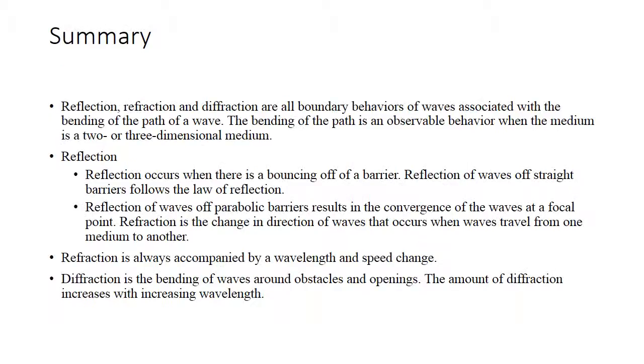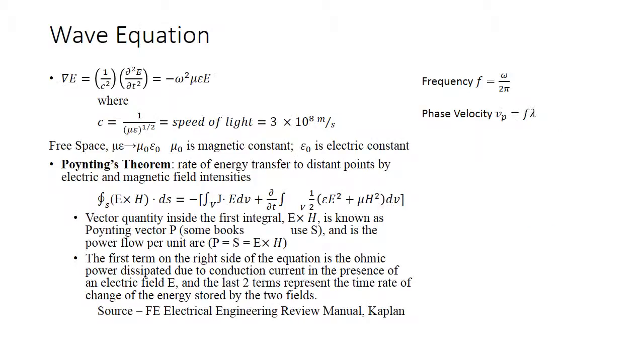So, quick summary. Reflection, refraction, and diffraction are all boundary behaviors of waves associated with the bending of the path of a wave. The bending of the path is an observable behavior when the medium is a 2- or 3-dimensional medium. Reflection occurs when there is bouncing off of a barrier. Reflection of waves off straight barriers follows the law of reflection. Reflection of waves off parabolic barriers results in the convergence of waves at a focal point.